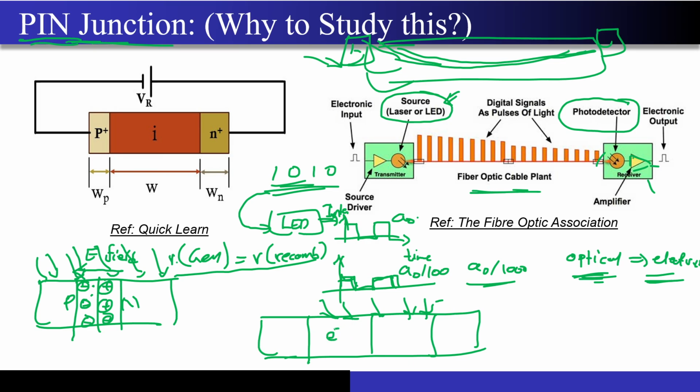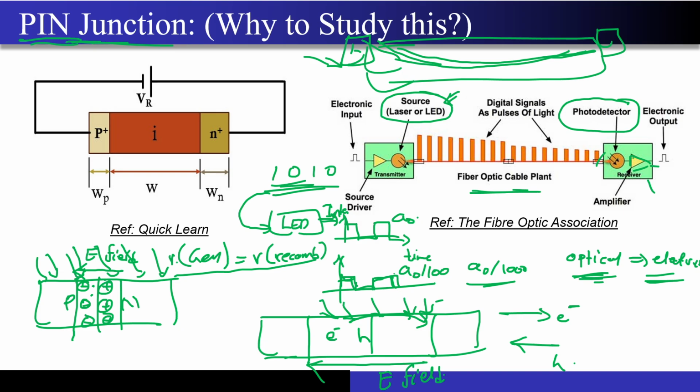Let's say the electron generated here, and the hole generated over here, correct? In which direction will the electron move? The direction of electric field is from right to left. In which direction will the electron go? Left to right, exactly. So the electron is going in this direction, and opposite to that, the holes will move like that.